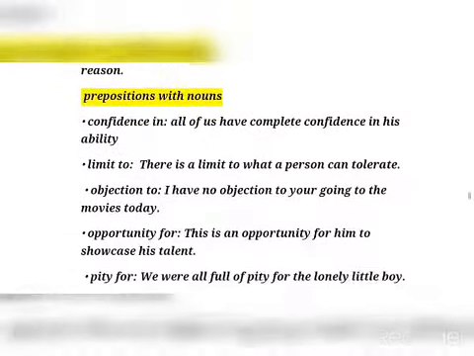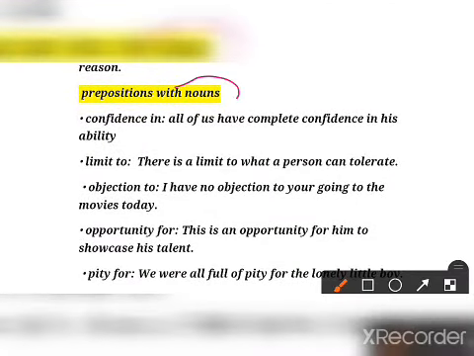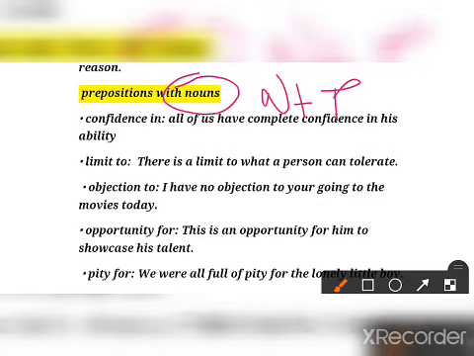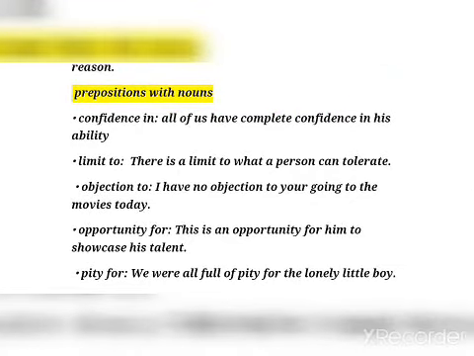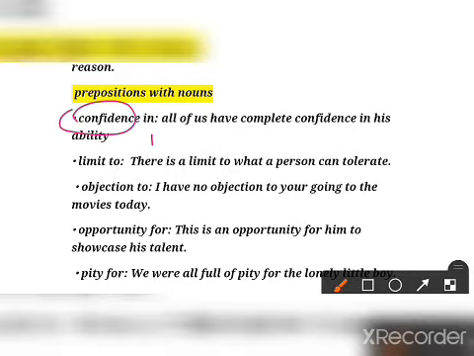Now comes the preposition with the noun. Now with noun, there will be a noun and then a preposition. See, confidence in. Now confidence is a noun and in is a preposition. All of us have complete confidence in him. Now this is noun plus preposition. Limit to. Limit is a noun and to is a preposition. There is a limit to what a person can tolerate. Clear?